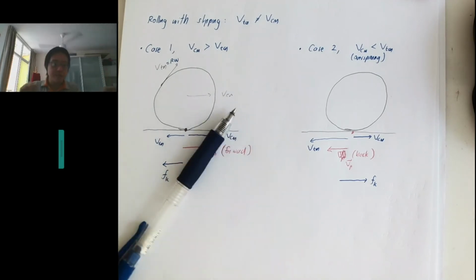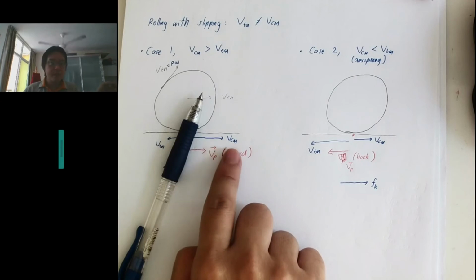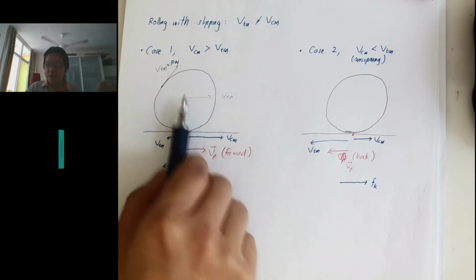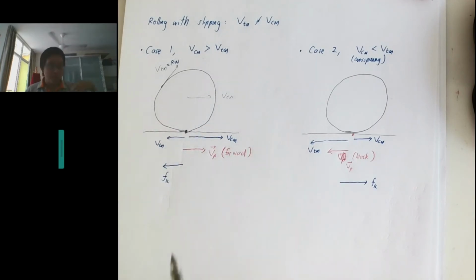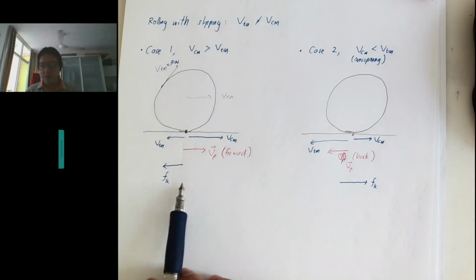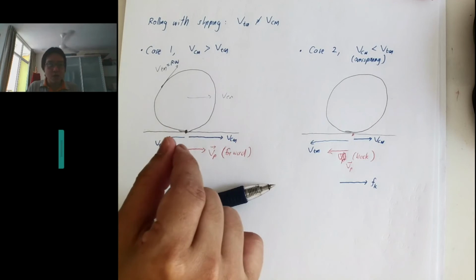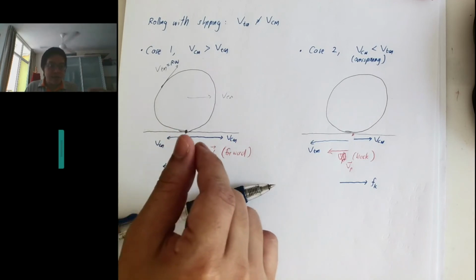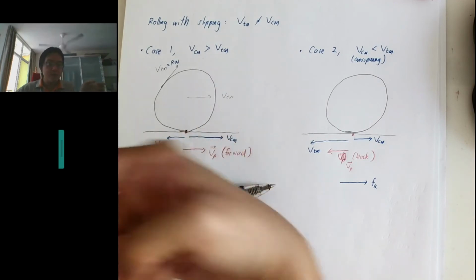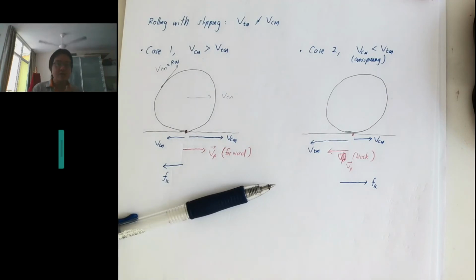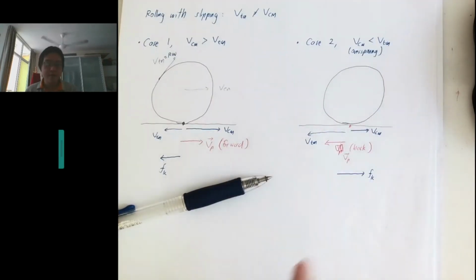So it will reduce the forward motion here. Eventually it will reduce to 0, and we will solve in one of the tutorial questions, it will actually change direction. So the VCM will shrink to 0, but if the acceleration is constant, it will continue to become this direction. So it will change direction for underspinning, but not for overspinning.